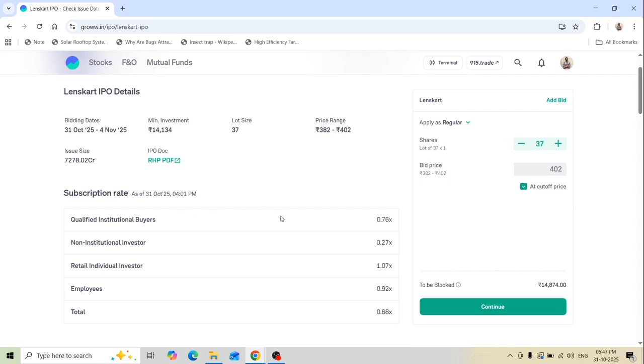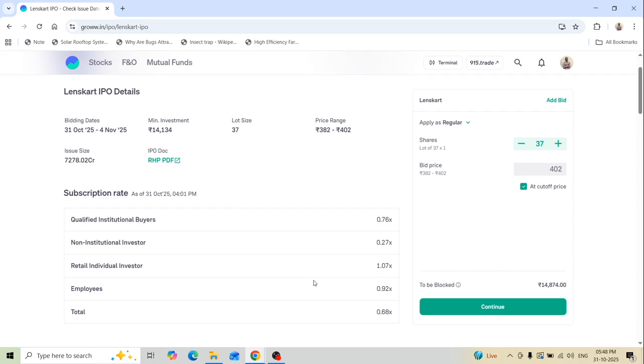Now you can see that 76% of the quota for qualified institutional buyers has already been applied. Similarly, for non-institutional investors, 27% of the quota has been applied. For individual investors, more than 100% of the quota has been applied. Employees quota, 92% has been applied. So you can see the demand on even the first day itself, the retail investors have gone for over-subscription.